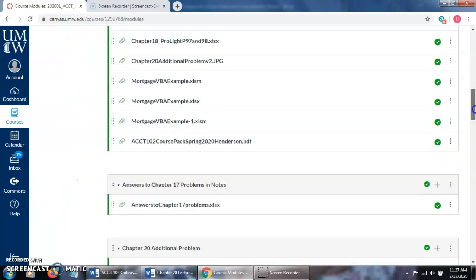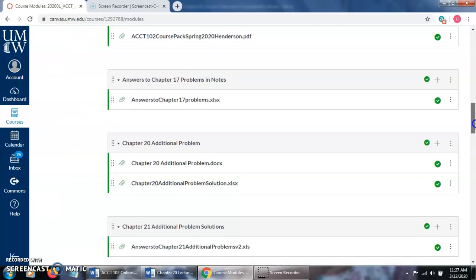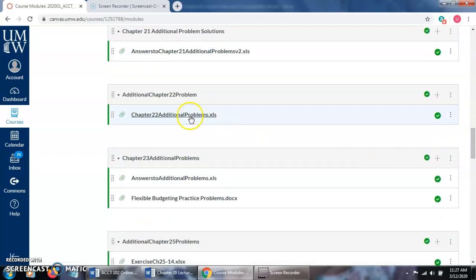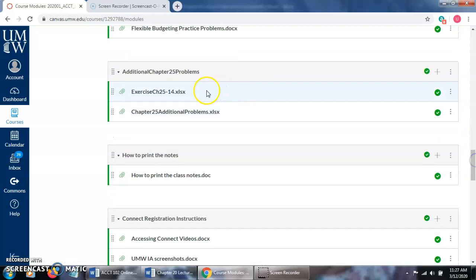Okay, and again, as we went through back in the beginning of the semester, here's an additional problem for chapter 20. You can look at the problem, look at the solution. These are some answers to some additional problems that are in the chapter 21 notes, chapter 22 notes, chapter 23 notes. Also chapter 25. Now your book has split chapter 25 in its new edition into chapter 25 and chapter 26. I just have everything listed under chapter 25, so I've combined them, and that's how it's combined in the course pack. But keep in mind that your book has split that up.